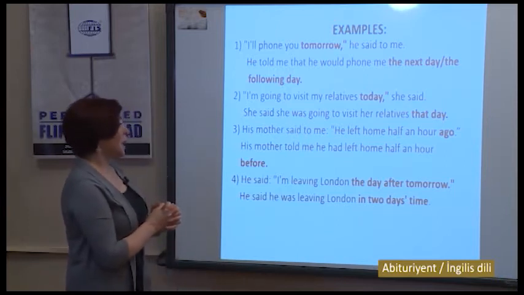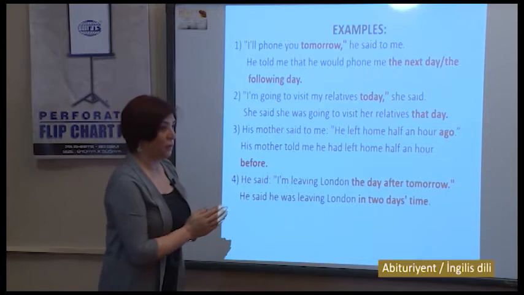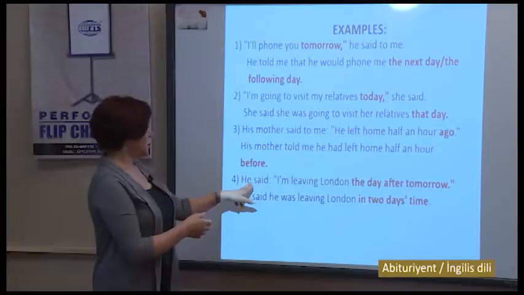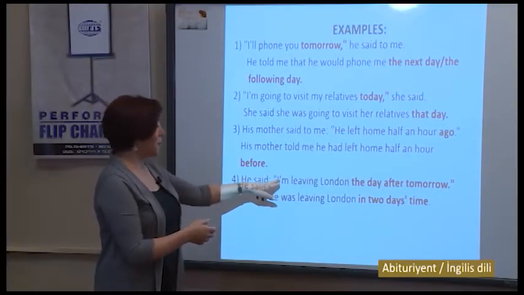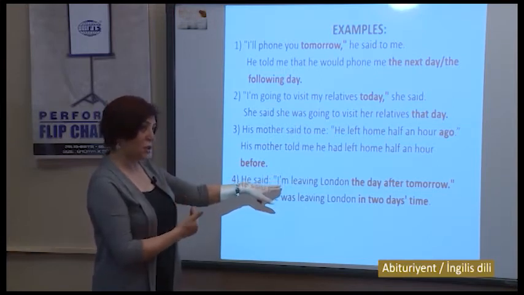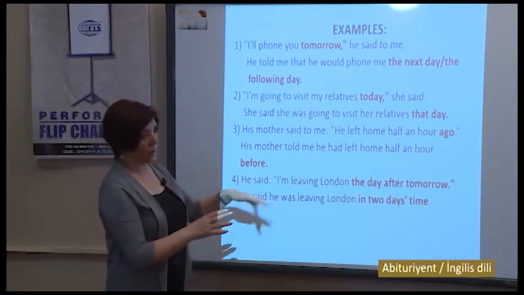He said, "I'm leaving London the day after tomorrow." The day after tomorrow changed to in two days' time. It is in the past, and am will change to the past form of to be, which is was or were, it depends on the subject.